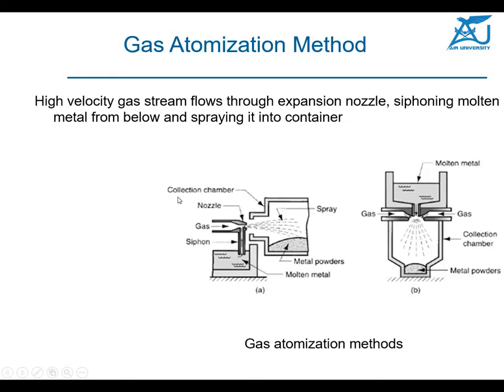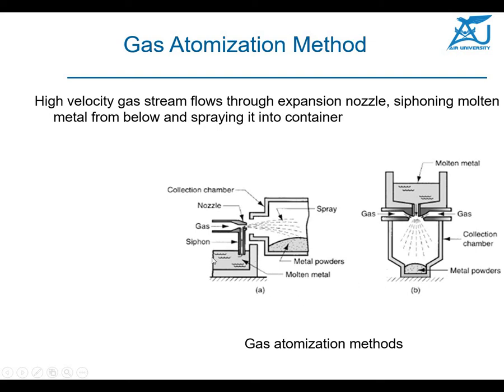Here you can see one of the gas atomization methods. The molten metal comes down by gravity, and you insert some inert gas at high pressure from the nozzle. As the metal comes down in molten form, the gas converts the molten metal into powder form, which then settles at the bottom.